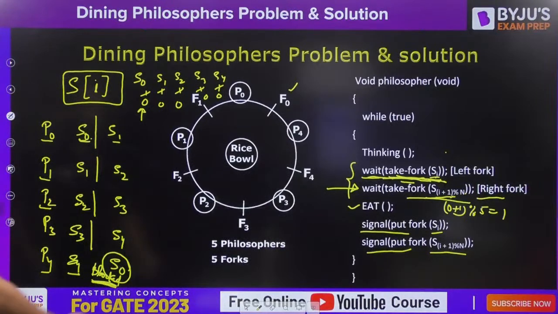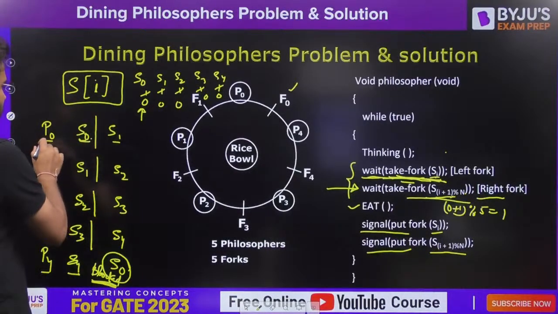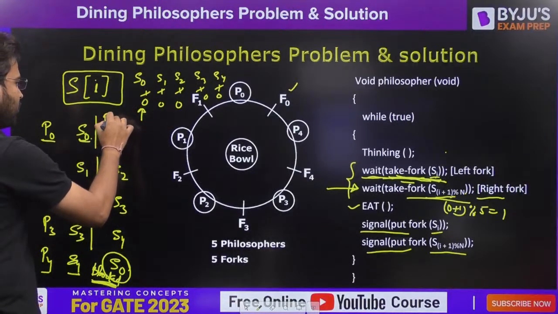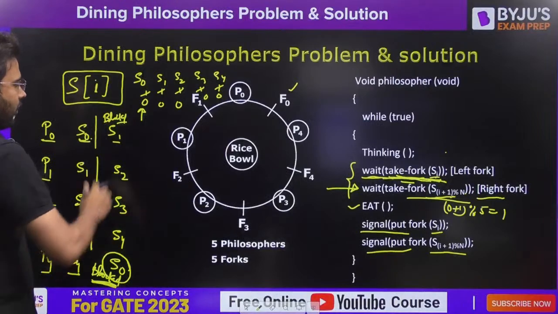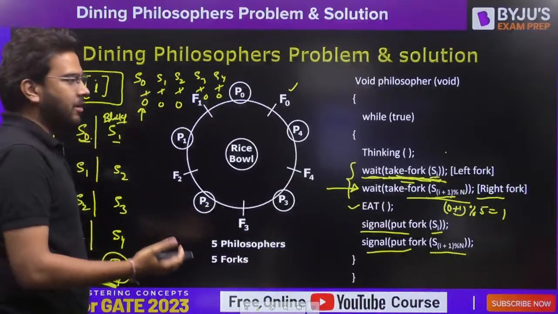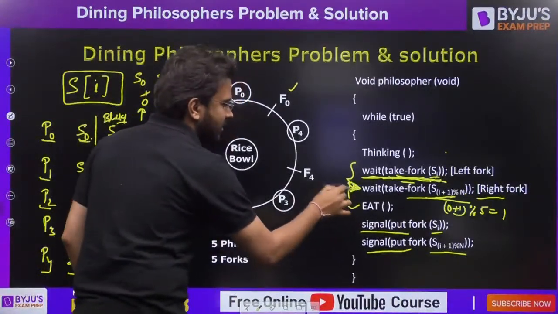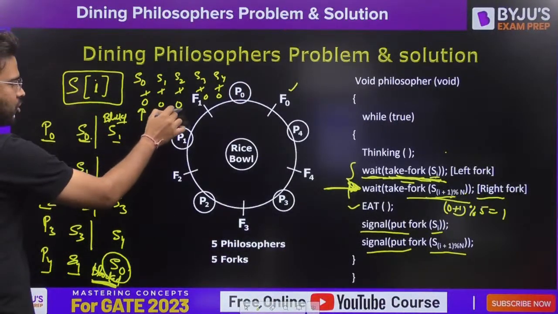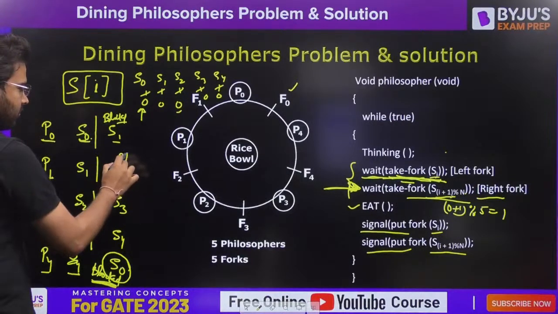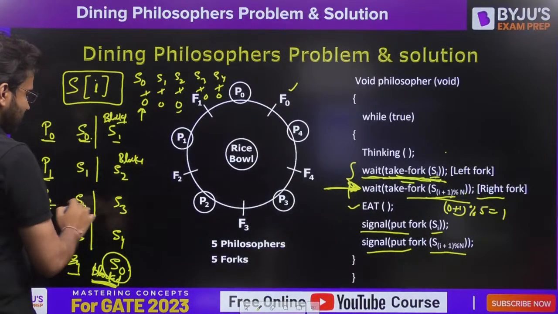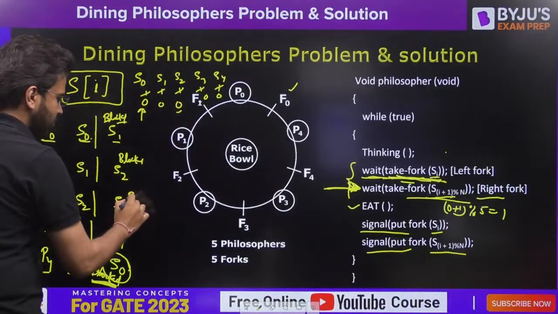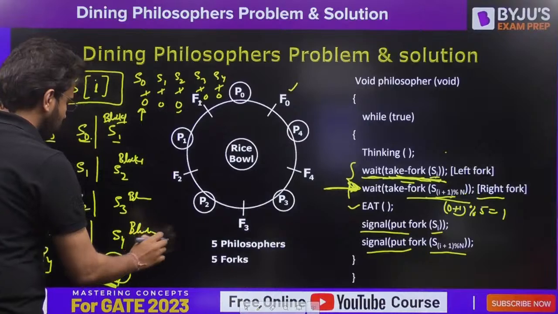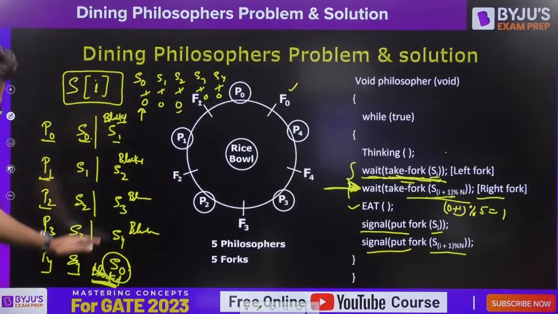P4 is blocked. Let's talk about the other processes. What about P0? S1 value is already 0. P0 is also blocked here. It will not be able to pick its right fork. That means it will get blocked at this statement. What about P1? Here also S2 value is already 0. P2 is also blocked. Similarly, S3 value is 0. P3 is also blocked. S4 value is 0. So as you can see, all the processes are blocked.